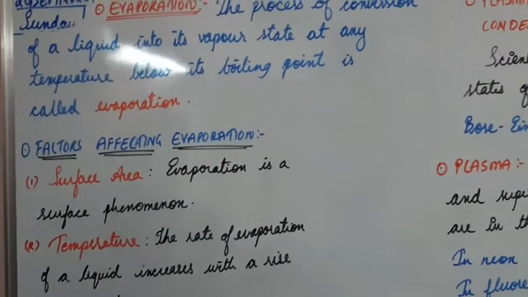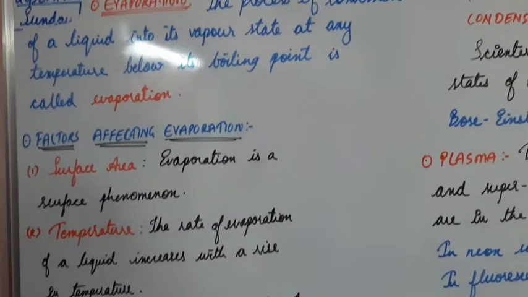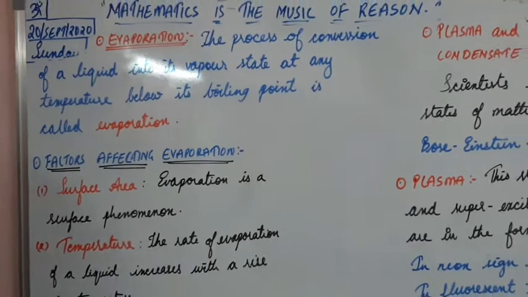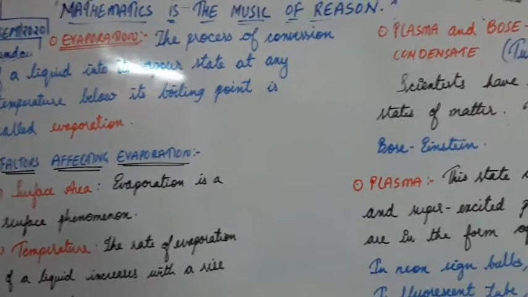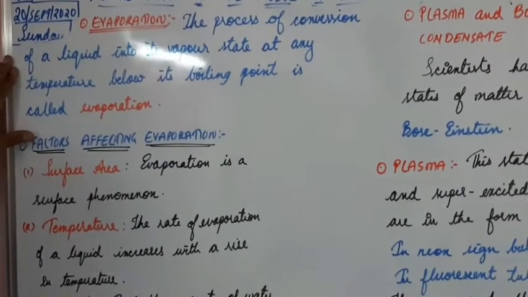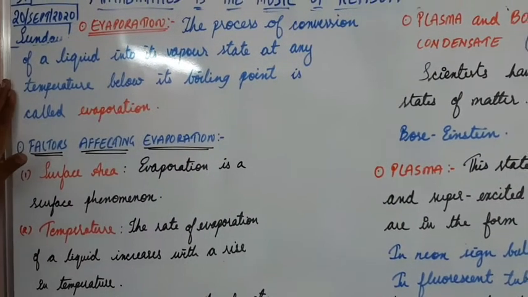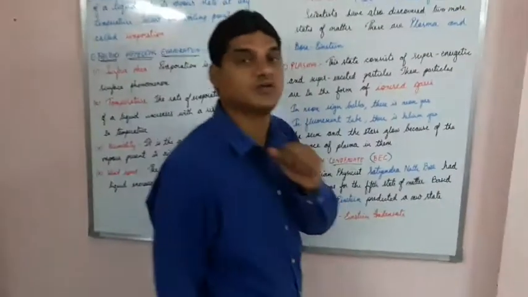The particles of the liquid have different amounts of kinetic energy, students. The process of conversion of a liquid into vapor state at any temperature below its boiling point is known as evaporation.